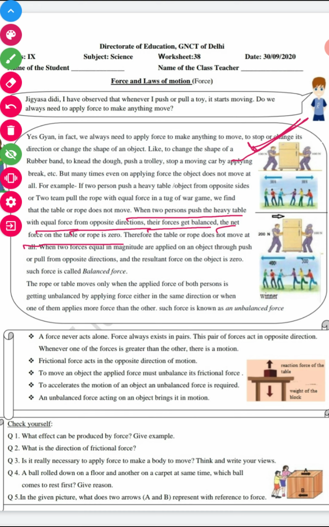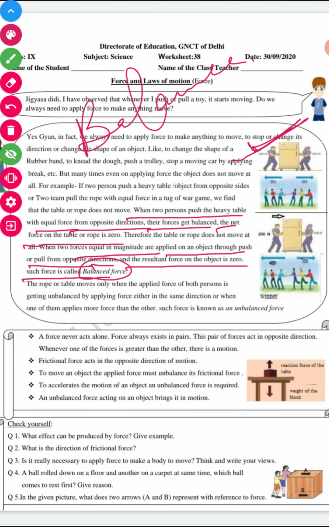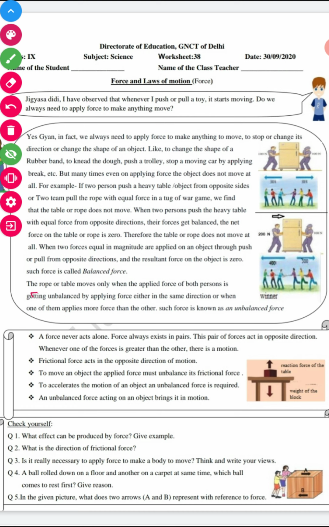When two forces equal in magnitude are applied on an object through push or pull from opposite directions, and the resultant force on the object is zero, it is called balanced force.